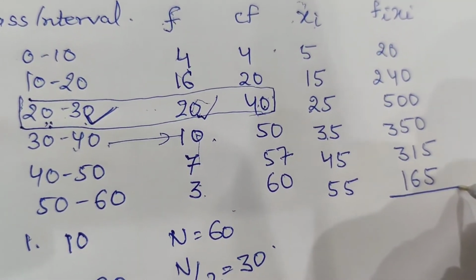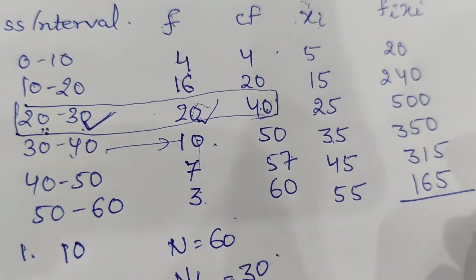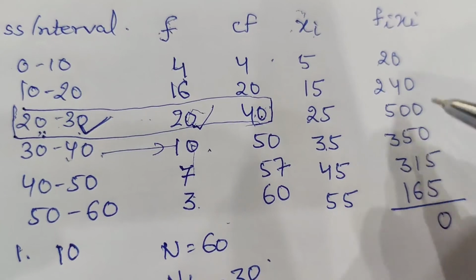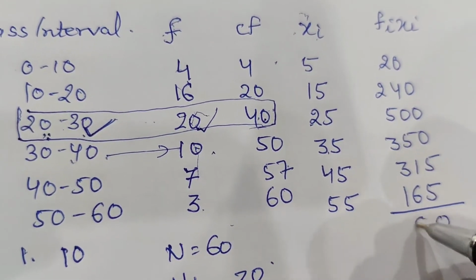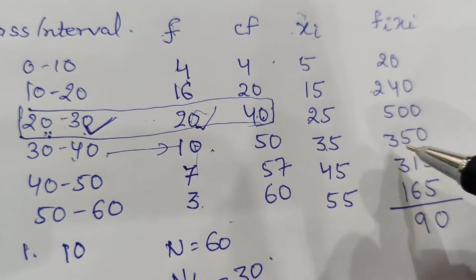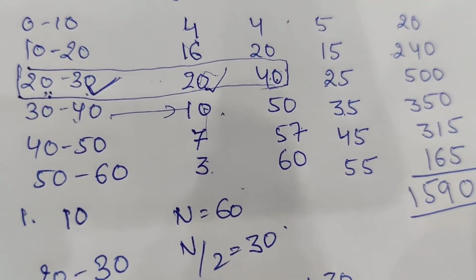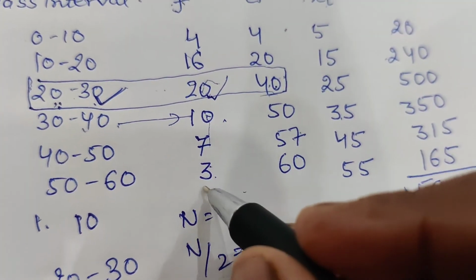Now the sum of these fi xi: now add, 1590. The sum of all frequencies is 60.